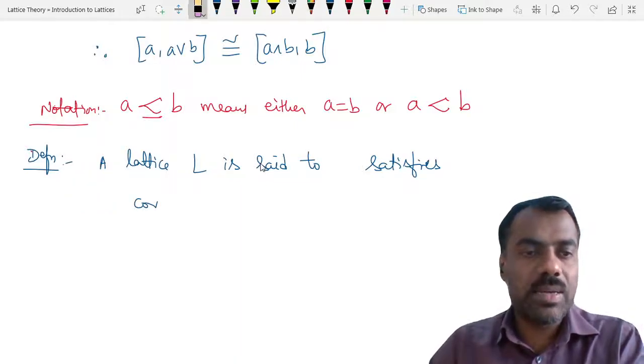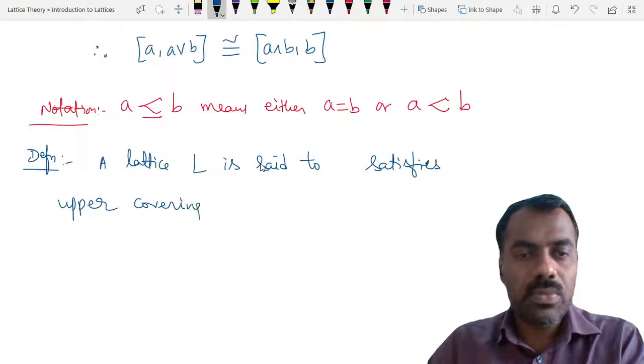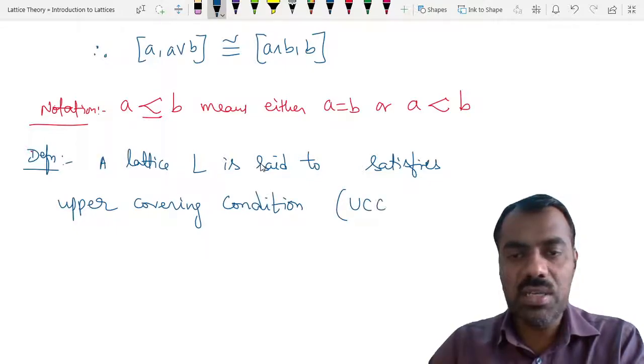First we can write upper covering, it is the same for lower covering also. Said to satisfy the upper covering condition. So simply we'll write UCC.